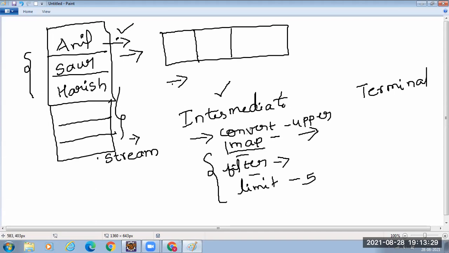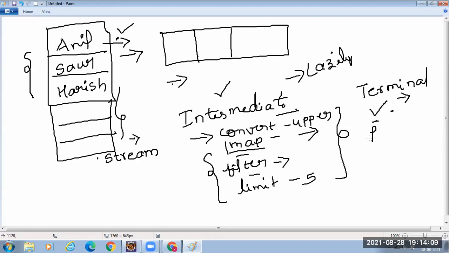When you ask the stream to convert into uppercase, it doesn't do anything immediately. Only when you call the terminal operation will this get executed. The terminal operation is the main thing which triggers the intermediate operations. Unless you call some terminal operation, nothing you have requested will execute. Intermediate operations perform lazily, meaning until you invoke a terminal operation on the stream. We will see one by one.